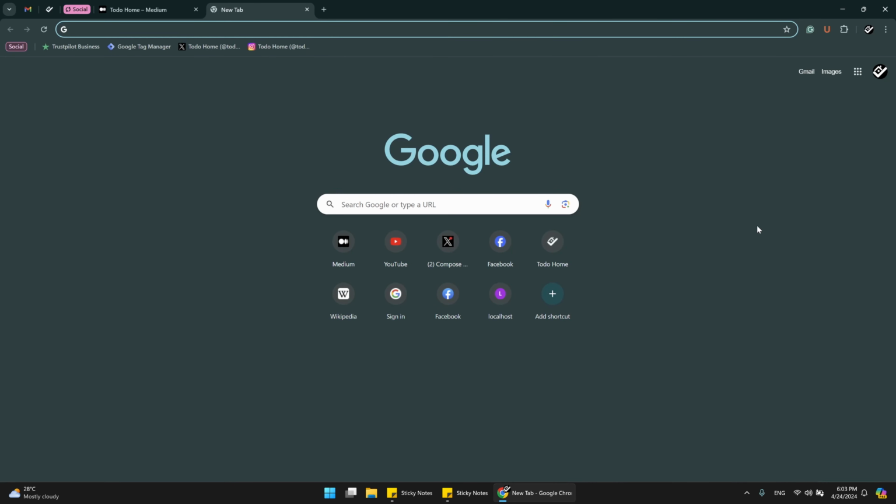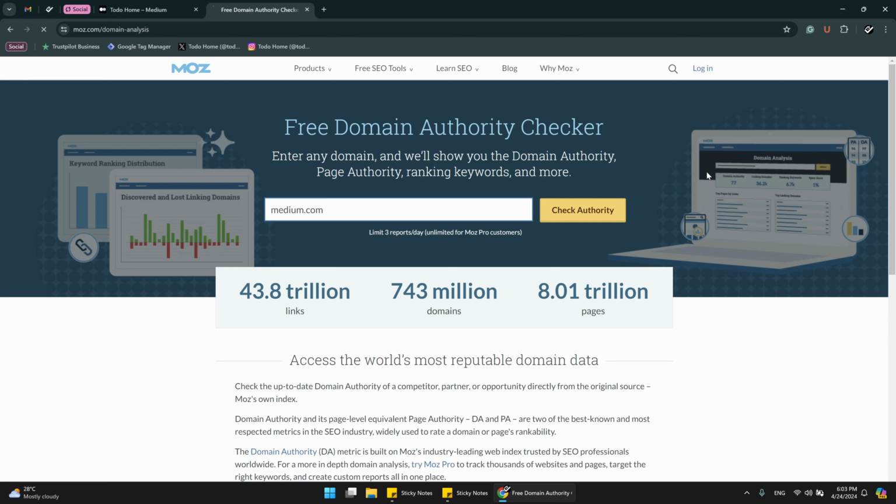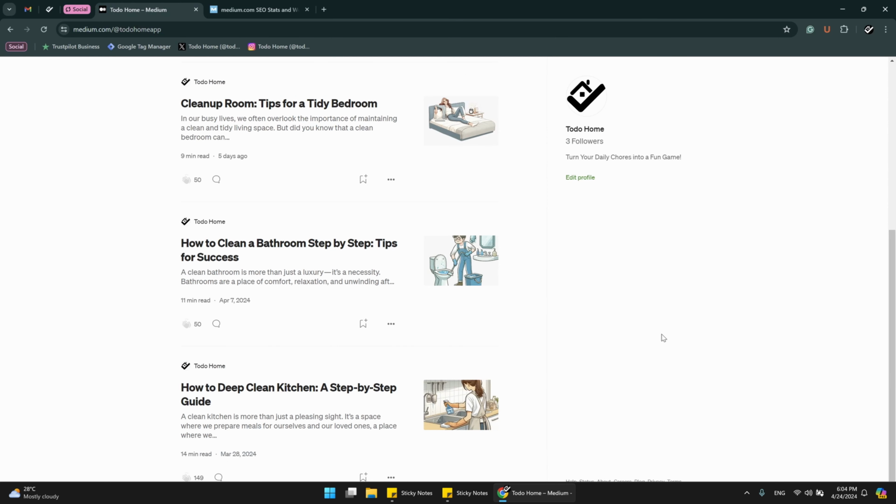To compare, let's see the domain authority checker of medium.com. Domain authority is 95. My domain is 2. So you see the difference here. My domain is not competitive at all. So if I post the same piece of content on my blog and on Medium, Medium will draw all the traffic. To fix that, I need to remove duplicate content from Medium, but I want these backlinks.